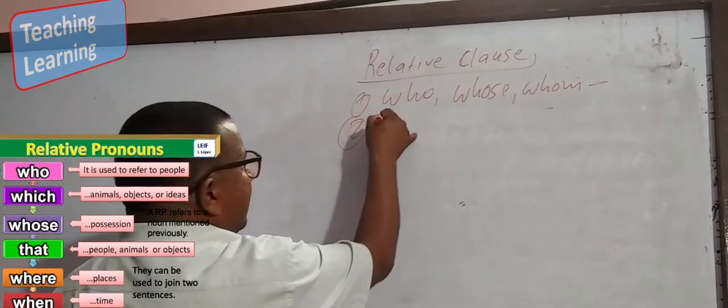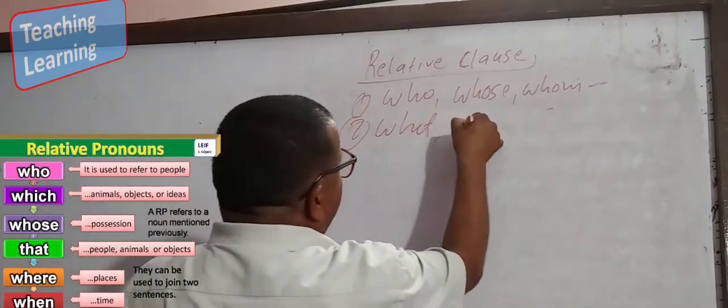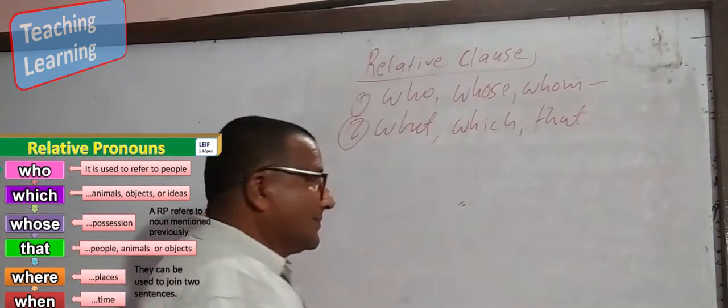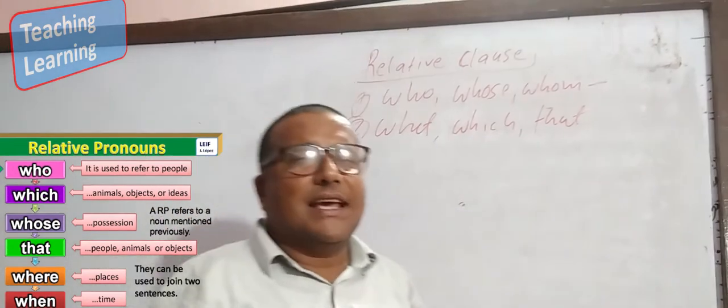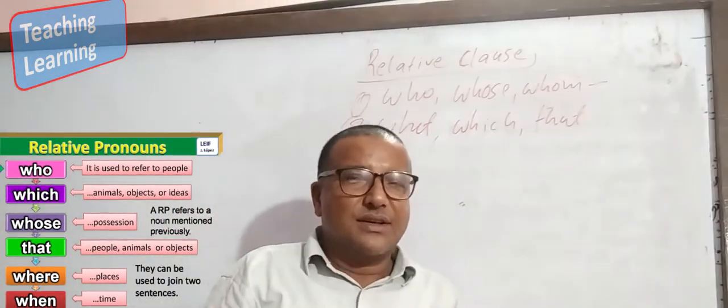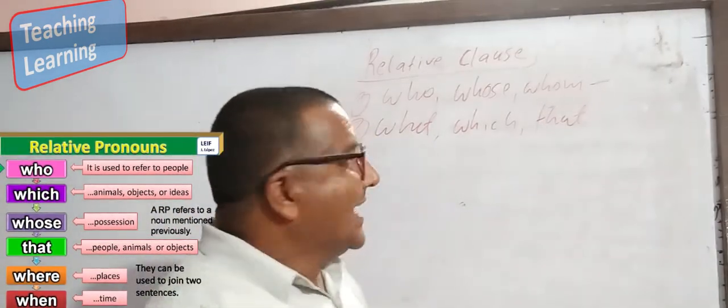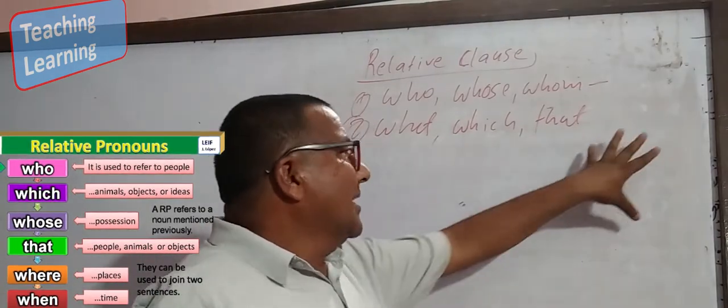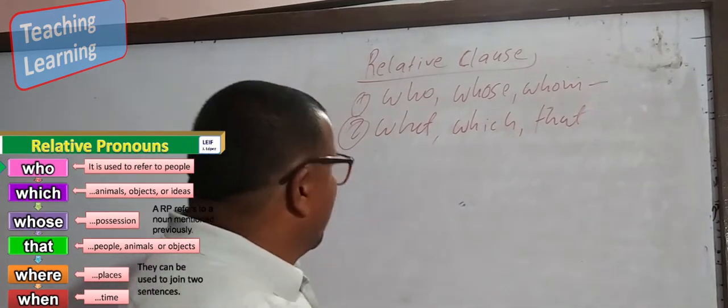And secondly, what, which, that. They are used to join two sentences. The sense takes it in things. Look here.